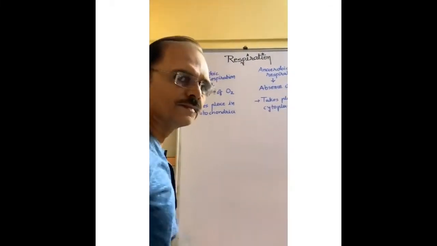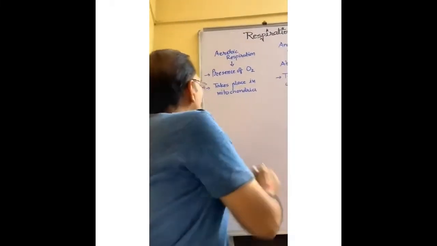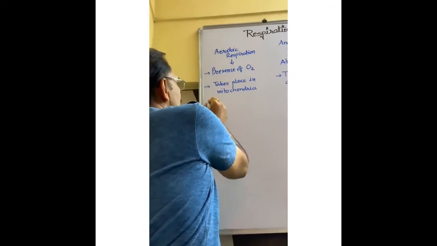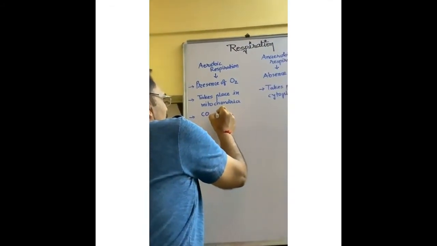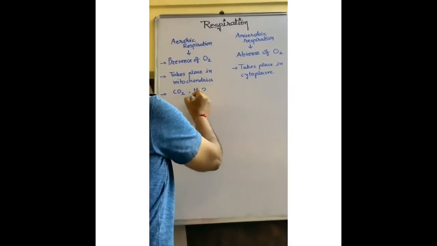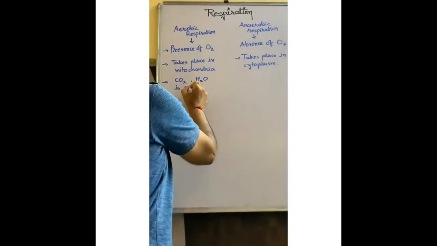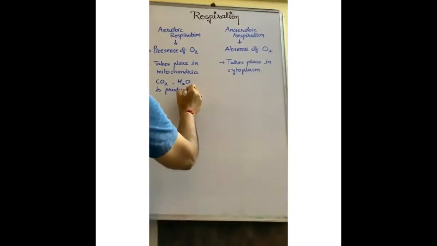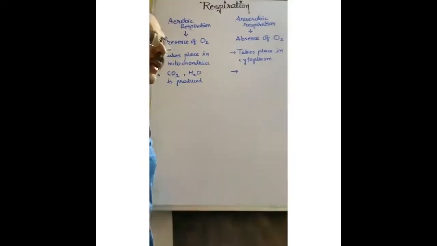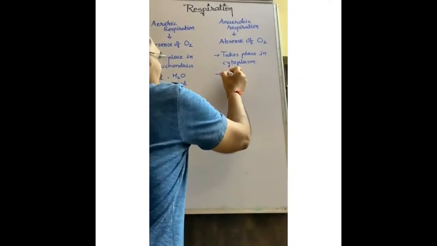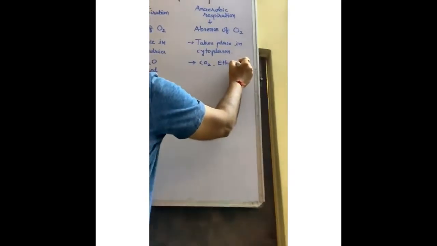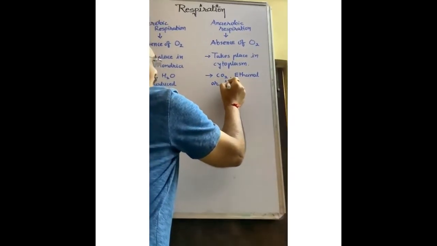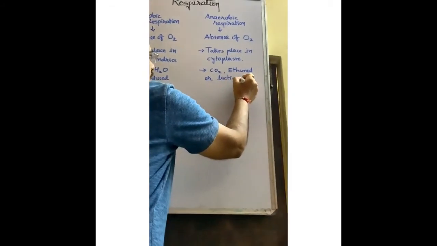We will discuss it. In aerobic respiration, carbon dioxide and water are produced. In anaerobic respiration, carbon dioxide and ethanol, or lactic acid, are produced.